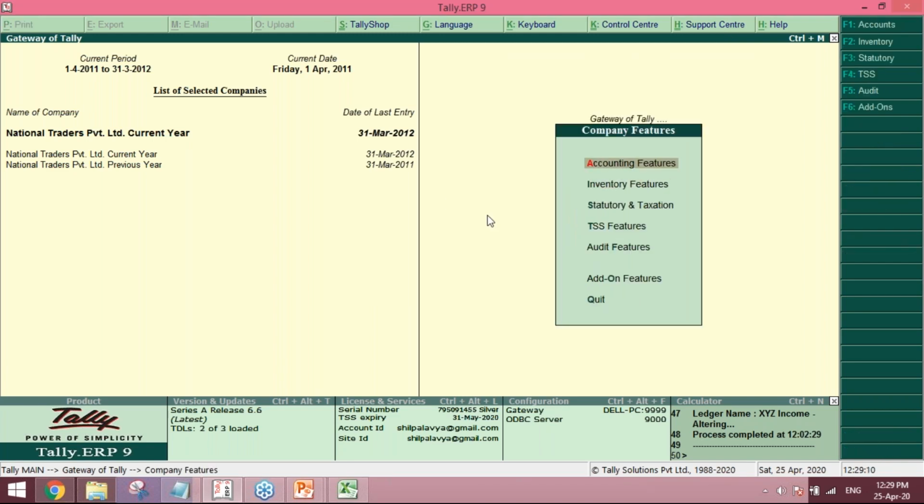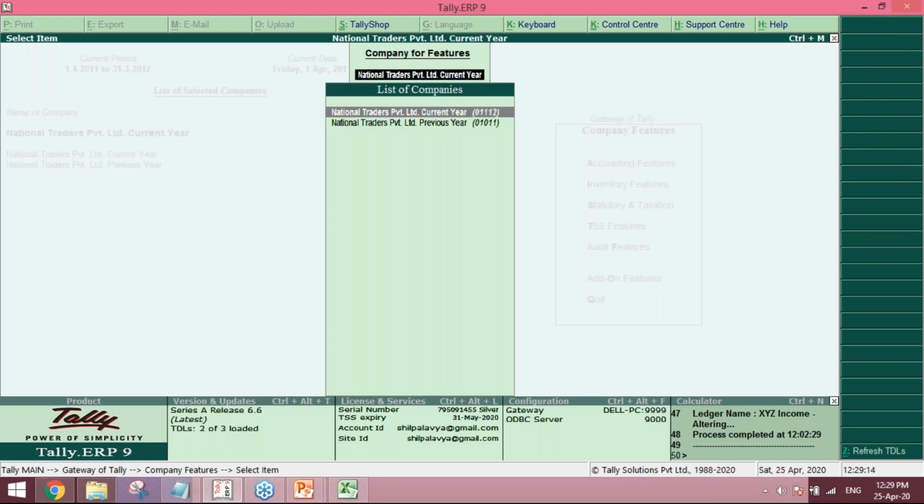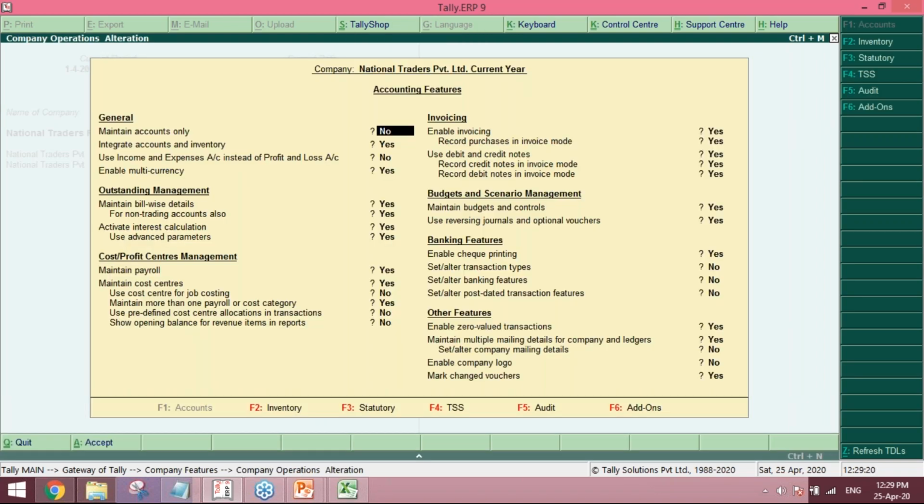Accounting features. Select the company, current year, and at the end there is one button called Mark Changed Vouchers.